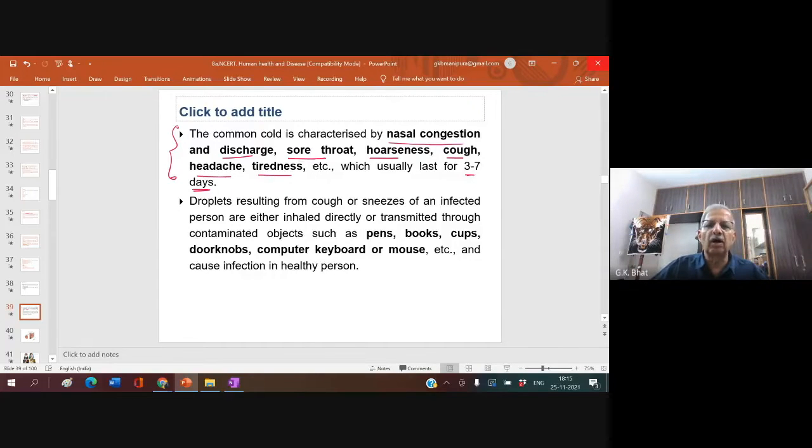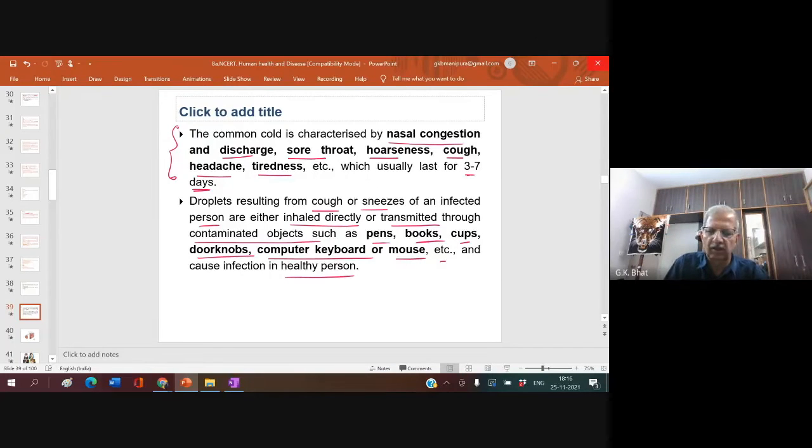Droplets resulting from cough or sneezes of an infected person are either inhaled directly or transmitted through contaminated objects such as pens, books, cups, doorknobs, computer keyboard, mouse, etc., and cause infection in a healthy person. If one boy or girl gets a cold and she comes to the class and attends, entire class is going to get the cold. Immediately it spreads. The moment she sneezes, she passes it to everyone.